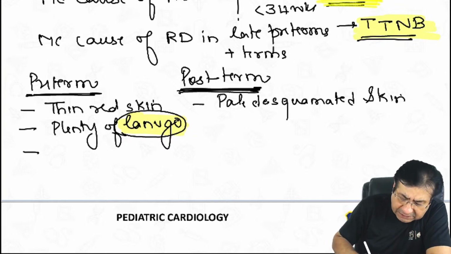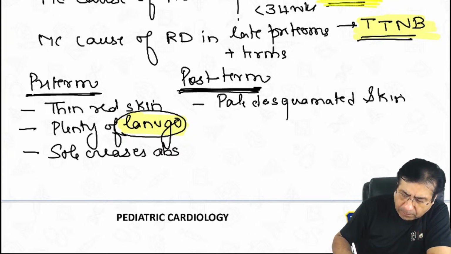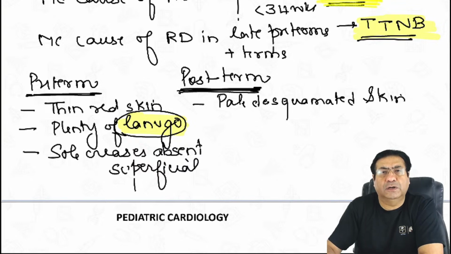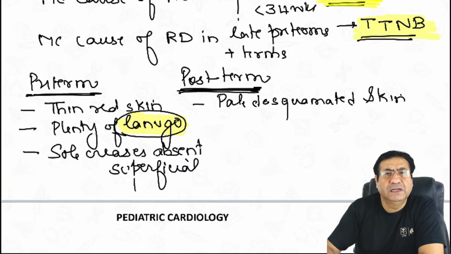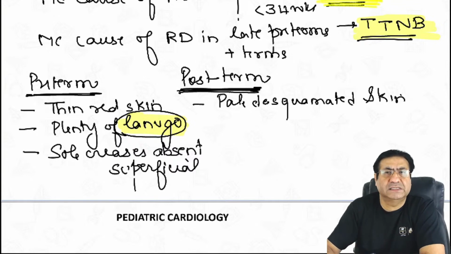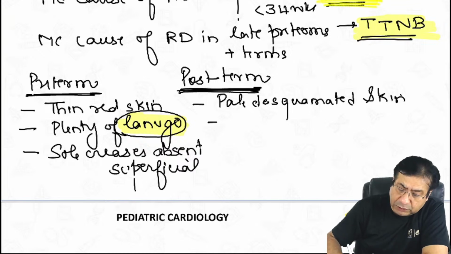Then sole creases. If you see the creases of the sole of the foot in a preterm child, they are almost absent, or even if present, very superficial. While in postterm children, the sole creases will be very deep. Postterm children also have one more important feature, which is long nails.